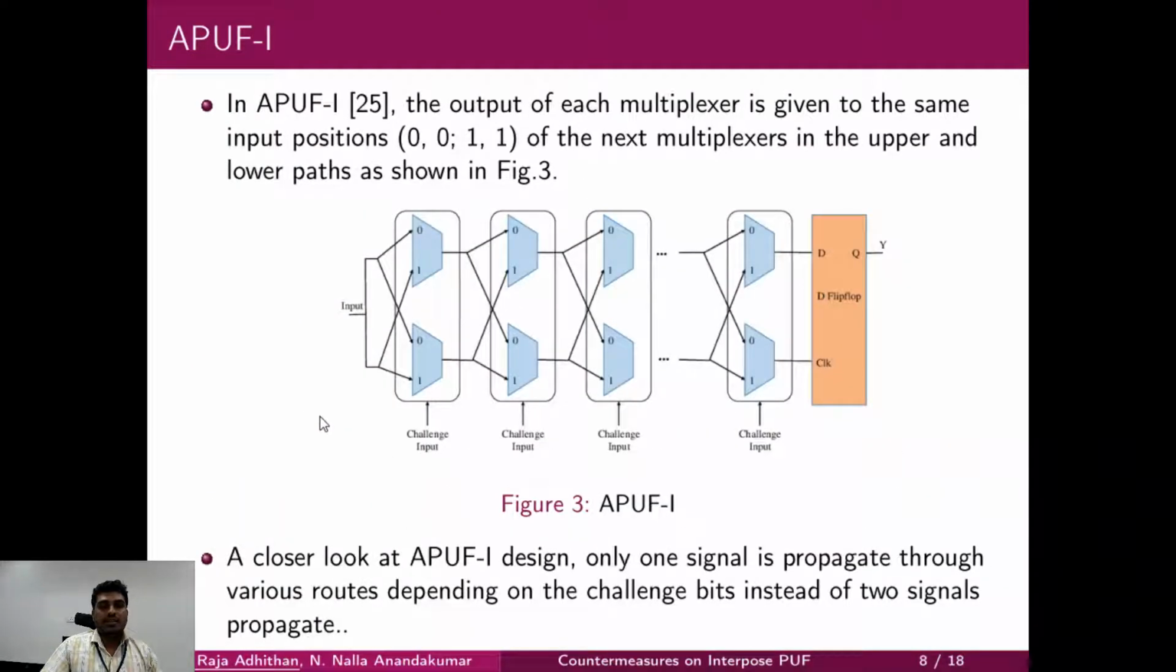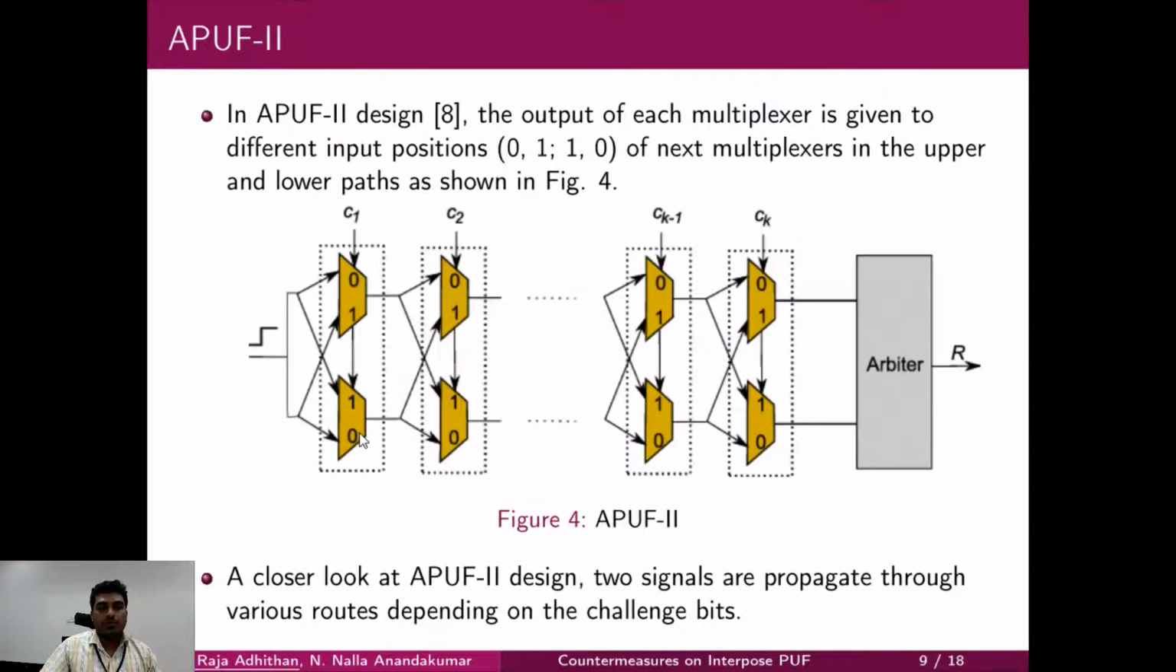Next, you can see APUF 1. In APUF 1, the output of this mux is given to the 0th position of the first mux and the 0th position of the second mux. The output of this mux is given to the 1st position of the first mux and the 1st position of the second mux. If you look closely into this design, only one signal is propagated through these muxes instead of two signals.